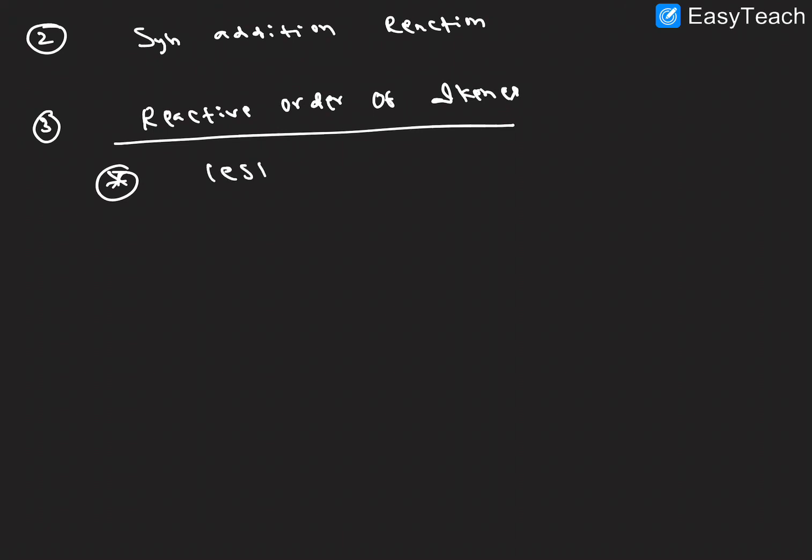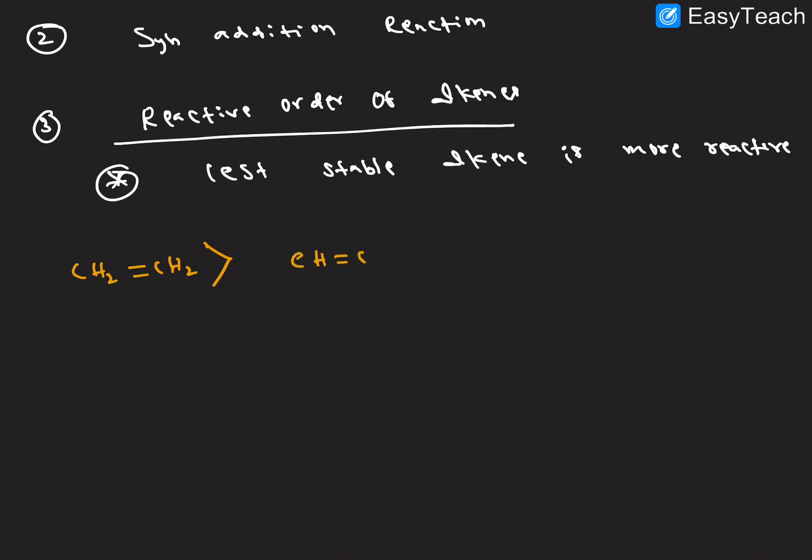So the important point here: the least stable alkene is more reactive. Let us see the stability of alkenes. CH2=CH2, the simplest alkene, is least stable, which means most reactive. This is the reactivity order.